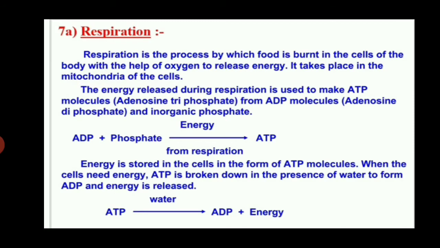It is a biochemical process and takes place inside the cell. It involves a series of reactions, all of them catalyzed by specific enzymes. Respiration occurs in two phases: breathing or external respiration, and internal or tissue respiration.